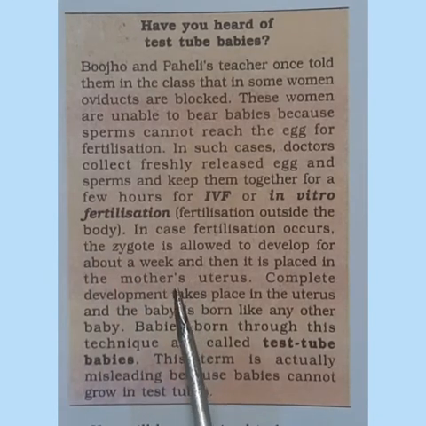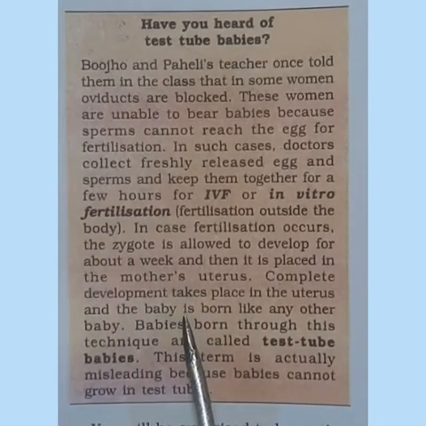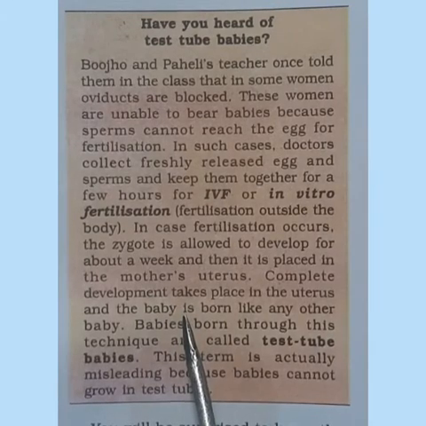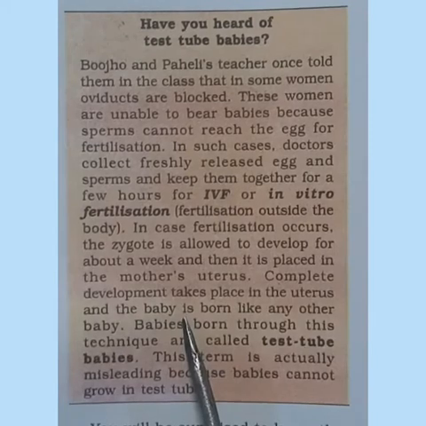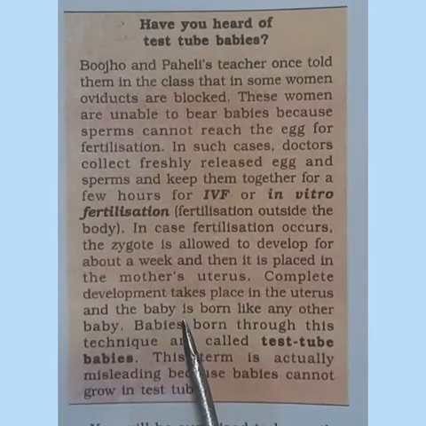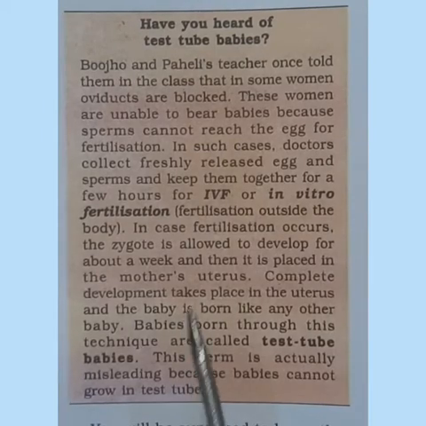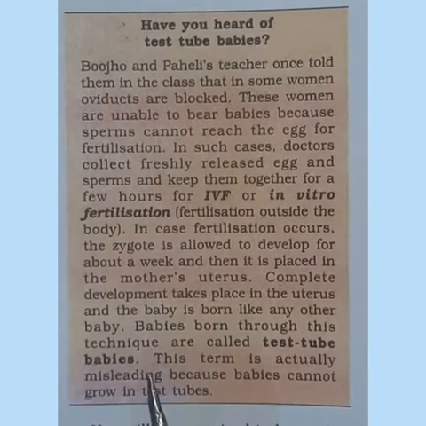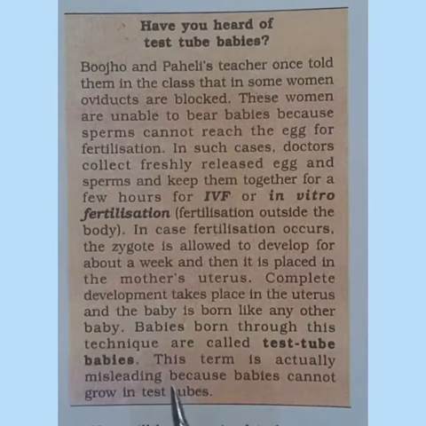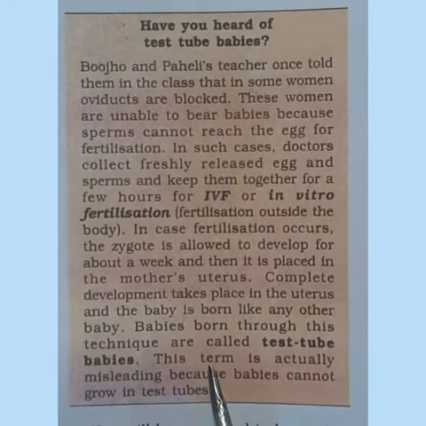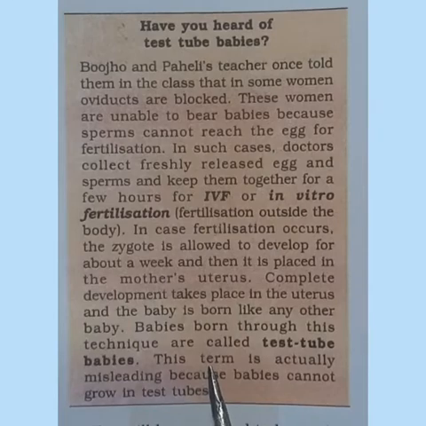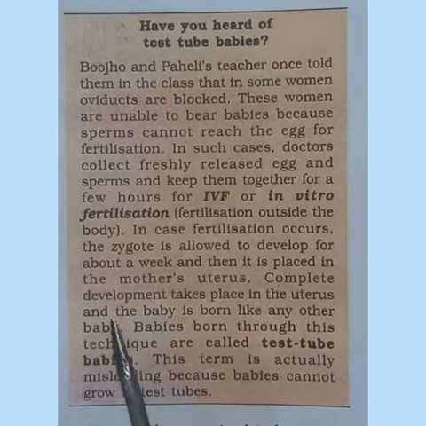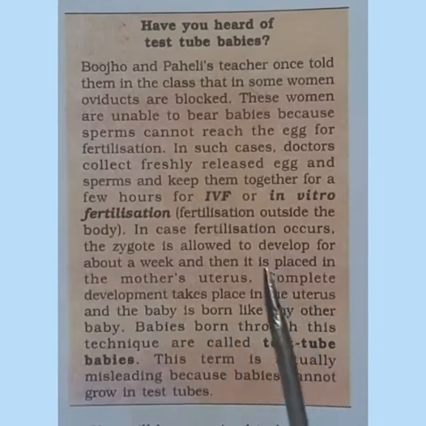In case fertilization occurs, the zygote is allowed to develop for about a week and then it is placed inside the mother's uterus. So once the zygote is formed inside the test tube, then again it will be transferred back into the uterus of the mother for the further development. So the complete development takes place in the uterus and the baby is born like any other normal baby. So babies born through this technique are called test tube babies, and the technique or the method is known as IVF or in vitro fertilization.